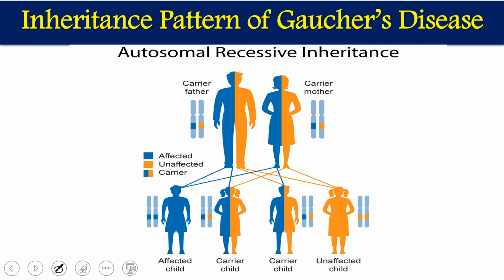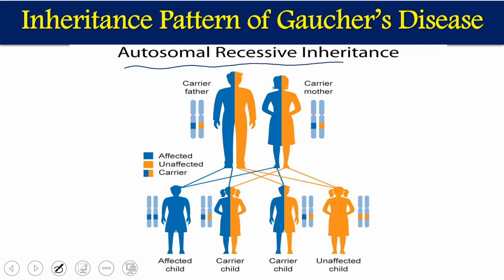Now we'll see how this is transferred from one generation to the next. As I have told you, it is an autosomal recessive disorder, because it is a lysosomal storage disease, and all the LSDs are autosomal recessive inheritance except Hunter syndrome and Fabry syndrome. So this is also transferred from one generation to another through the autosomal recessive pattern only.